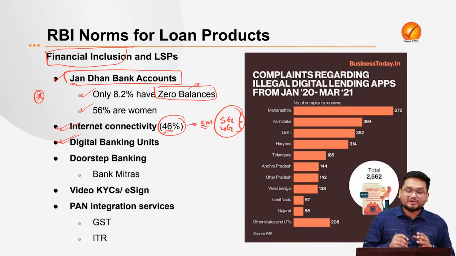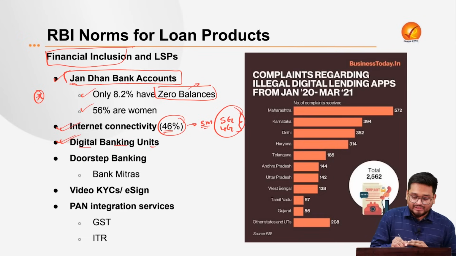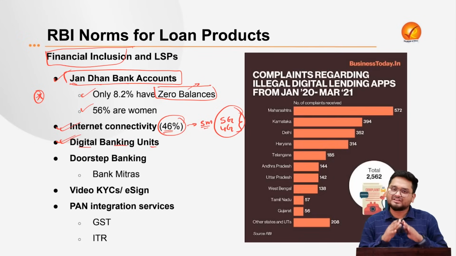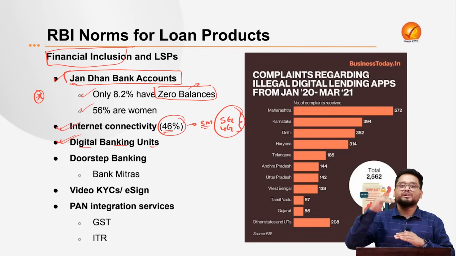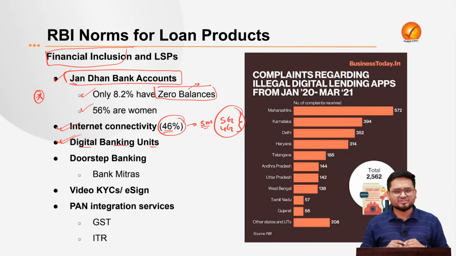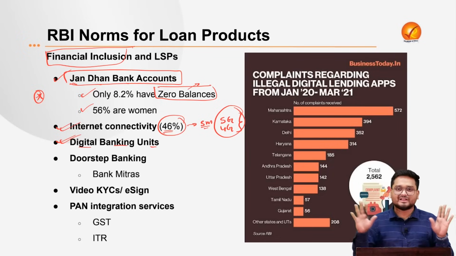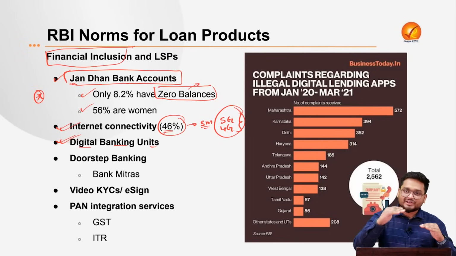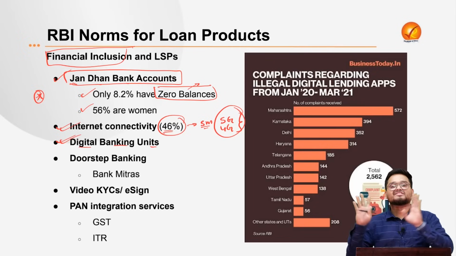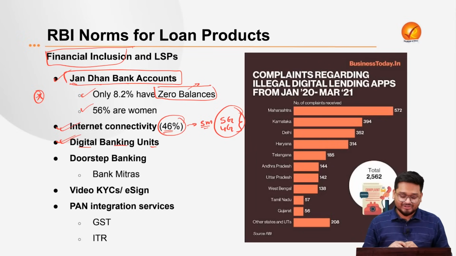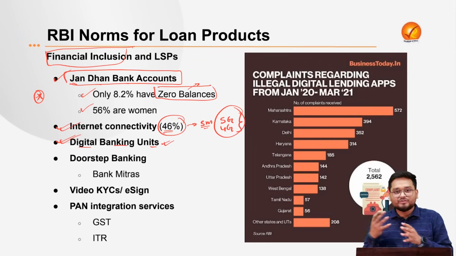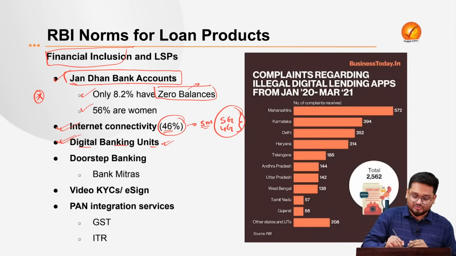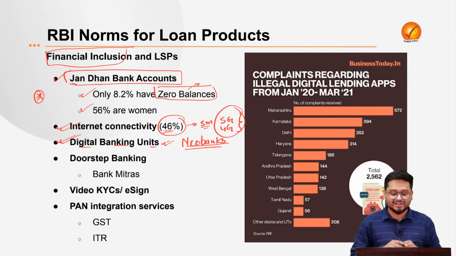Next, the government also liberalized the digital banking units, or you can just imagine these are banks operating on a digital platform. That means these are banks where everything, starting from opening of a bank account to transferring and withdrawal of funds, is happening on a digital platform, right? So RBI has also allowed the operation of these banks, and these are sometimes called neo banks in the nation, because they are new age banks in the country.